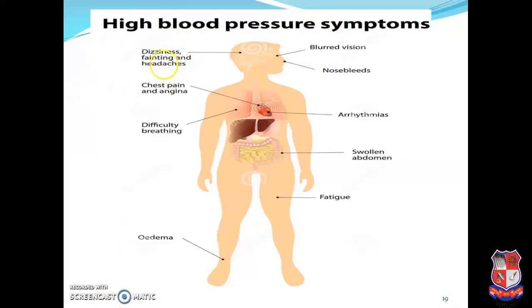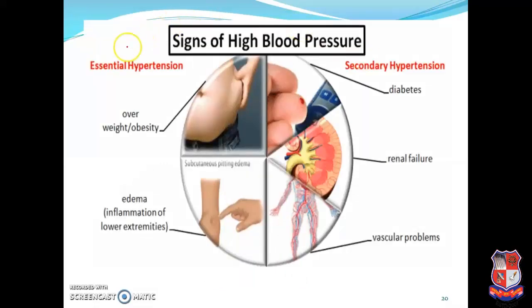Some others: dizziness, fainting, headache, chest pain, angina, difficulty in breathing, edema is another most important thing, fatigue, swollen abdomen, arrhythmia, nose bleeding, and blurred vision are the most important signs and symptoms of hypertension. In essential hypertension, overweight or obesity is the main responsible cause. Edema is also indicated for the essential type of hypertension.